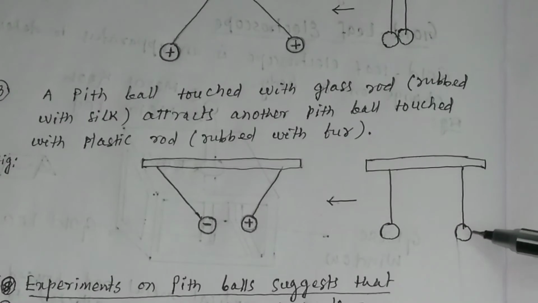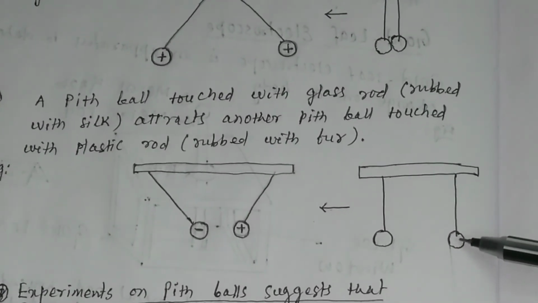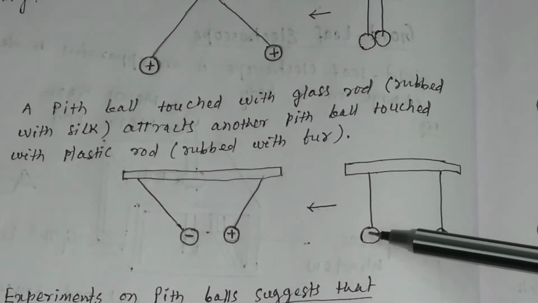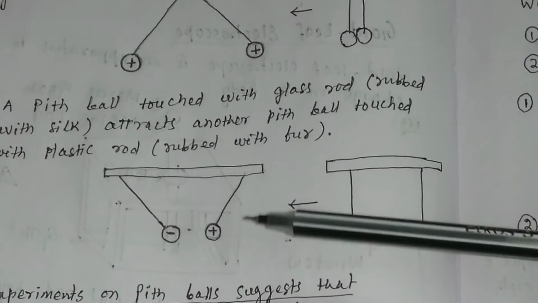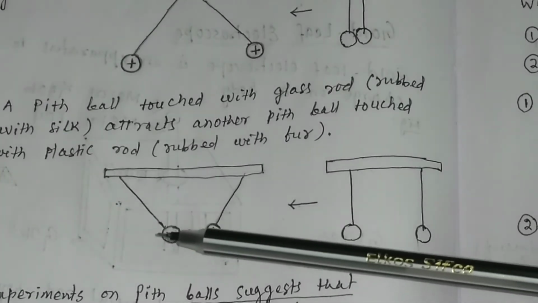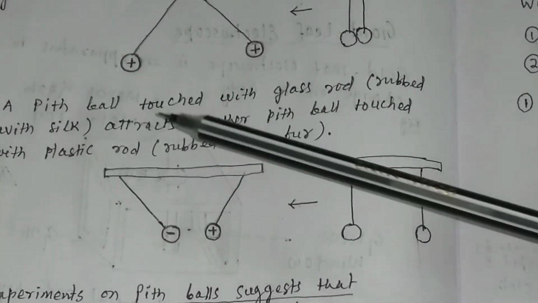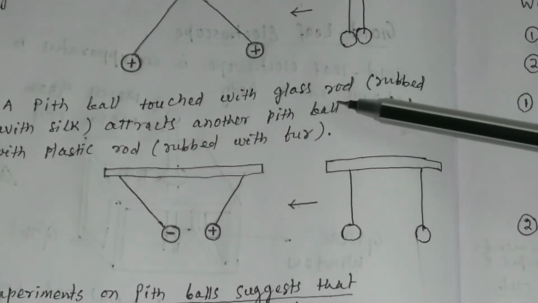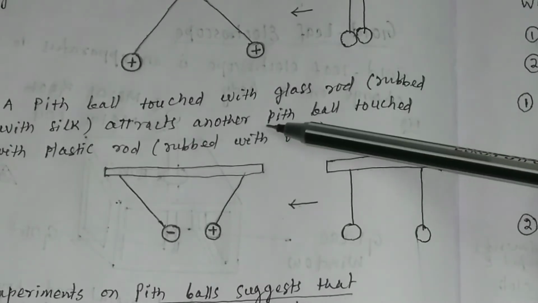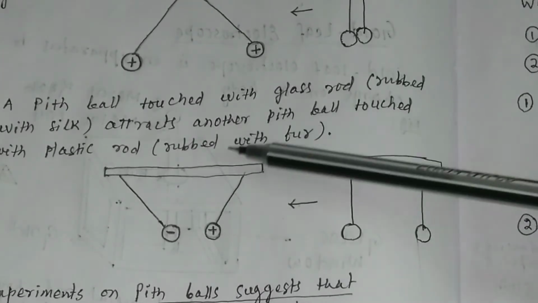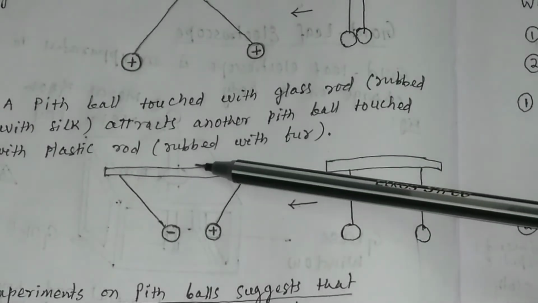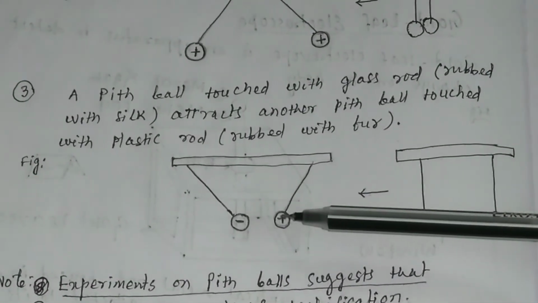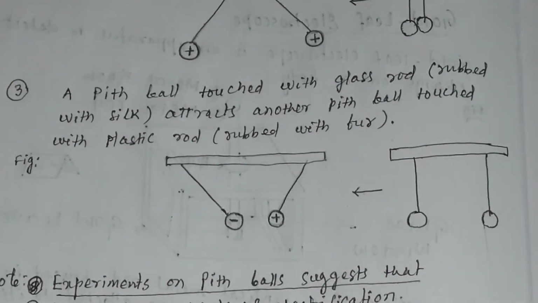Now what you do, you touch this pith ball with a glass rod and you touch this pith ball with a plastic rod. Then what will happen? They will attract each other. A pith ball touched with the glass rod which is rubbed with silk attracts another pith ball which is touched with the plastic rod which is rubbed with fur. You can see this attraction between the two pith balls.